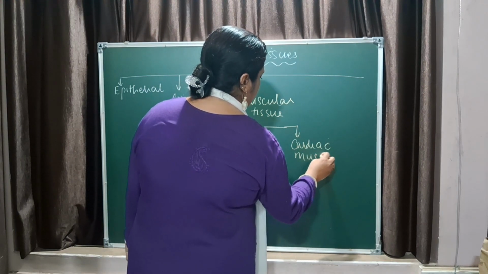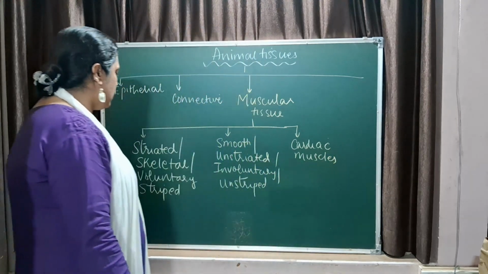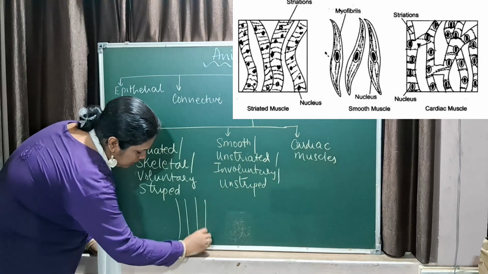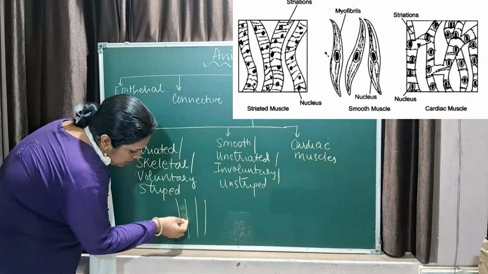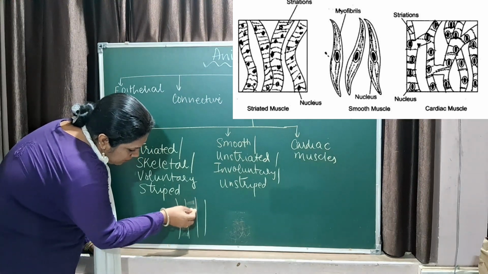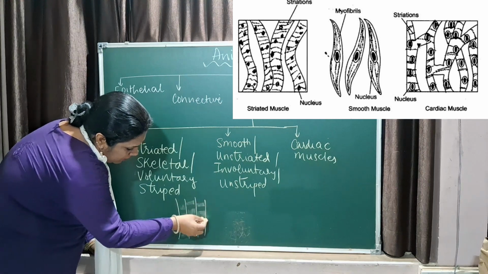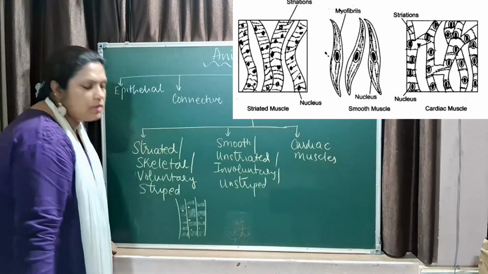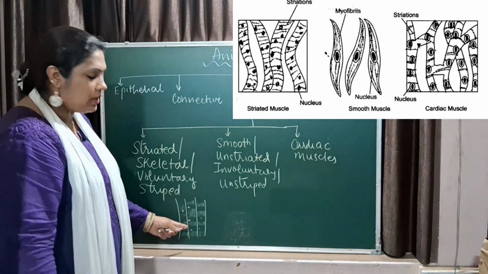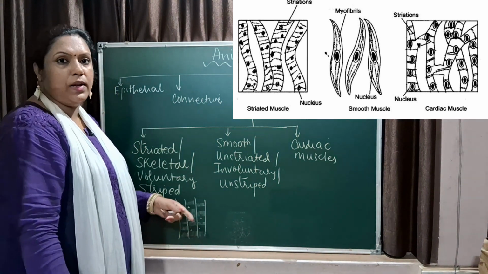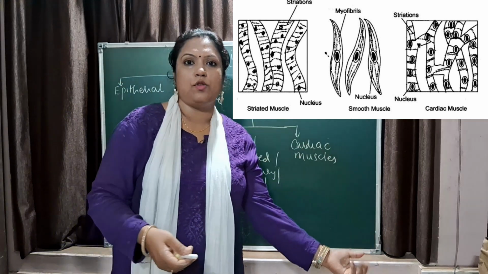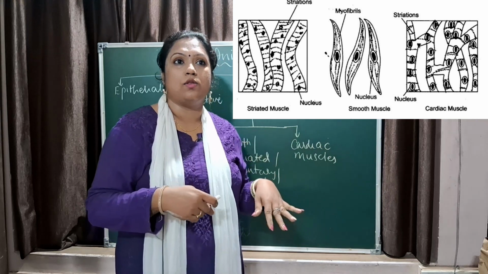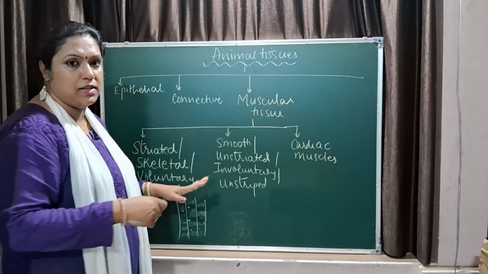right? Cardiac muscles. Now, when you see the striated muscles, they are the muscles which have fiber-like structures and they have got the striations of dark band and light band, dark band and light band, and the arrangement is striped. So, you can see these are under your control. When I have to lift something, I have to fold my arms. So biceps, triceps, they are all under our control. Fine. So this is your striated muscles.